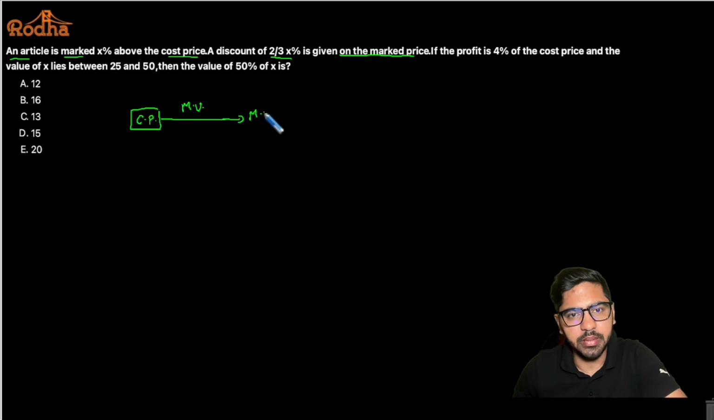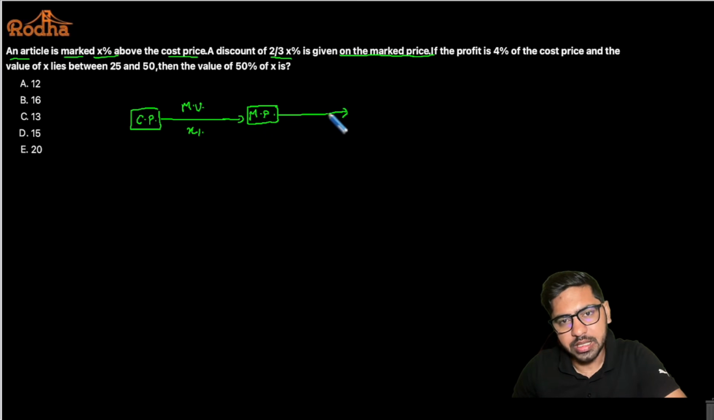ठीक है, आपको क्या मिलता है? Mark price मिलता है. So markup is what you apply on cost price and you get the mark price, right? So here a markup of x% has been applied. So this is x% markup, right? Now a discount of 2 by 3 x% is given on the mark price. So when you give a discount on mark price, you will be getting the selling price, right?